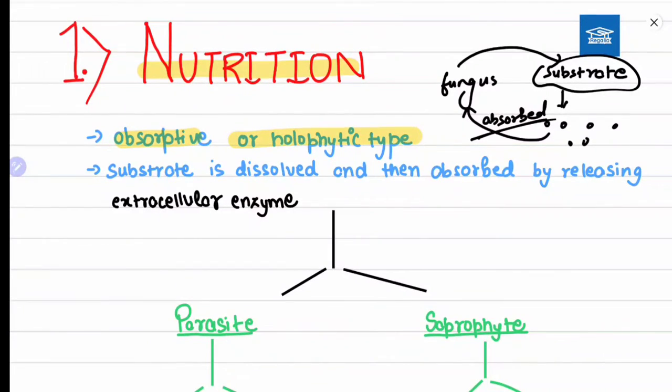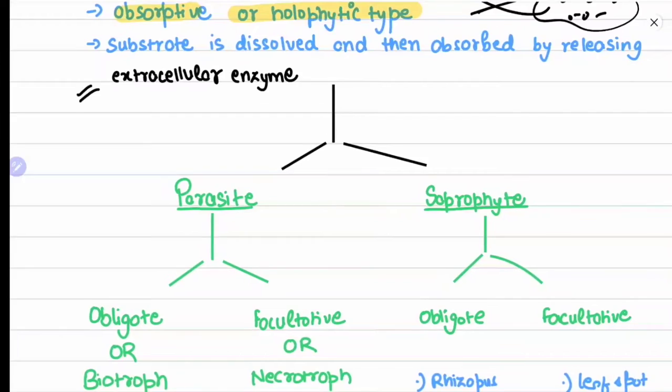So the substrate is dissolved and then the fungus absorbs it. How? The fungus releases some kind of extracellular enzymes that dissolve the cells. The entire cells are dissolved and then absorbed.